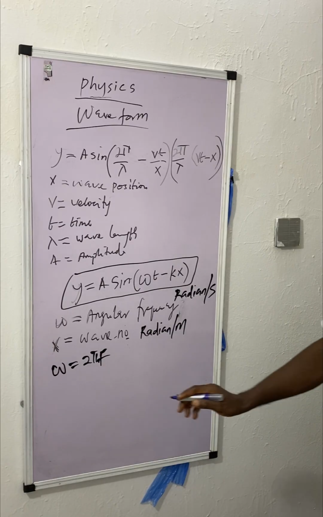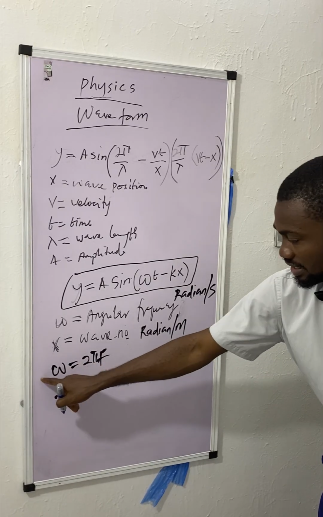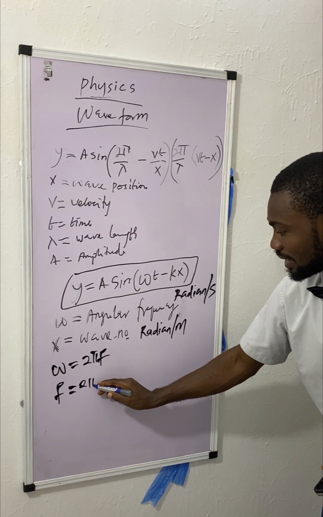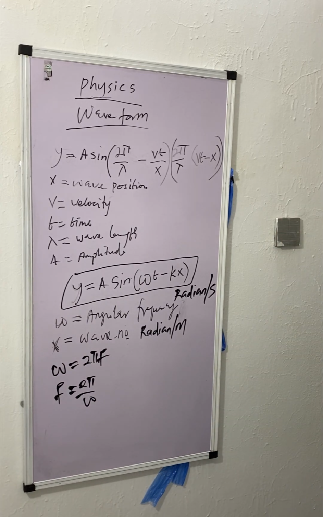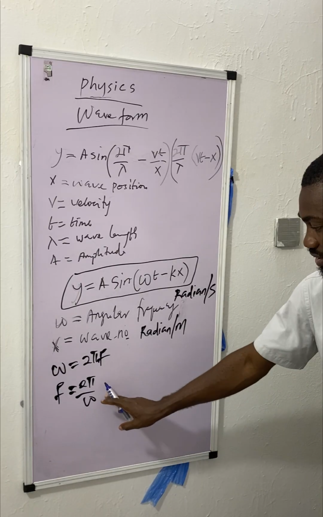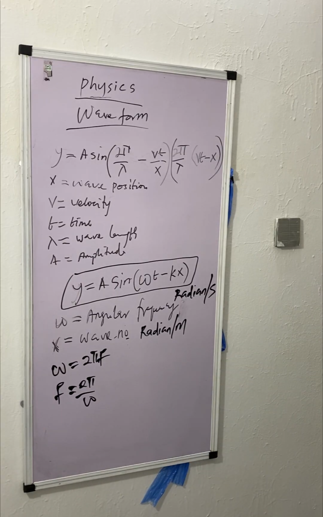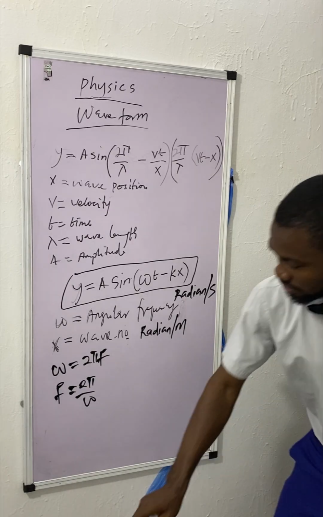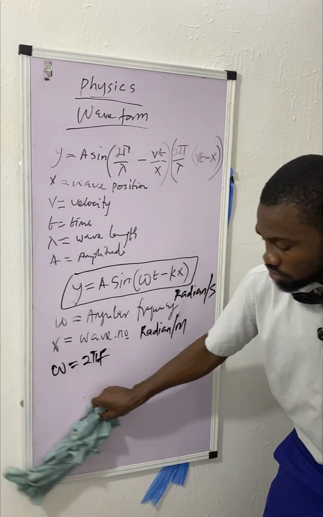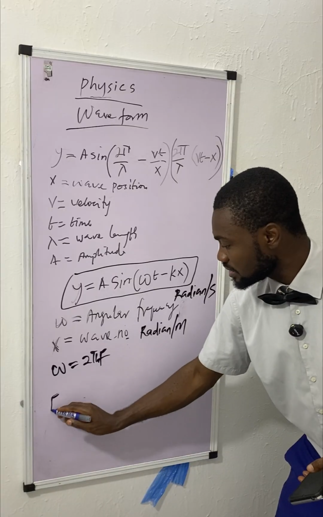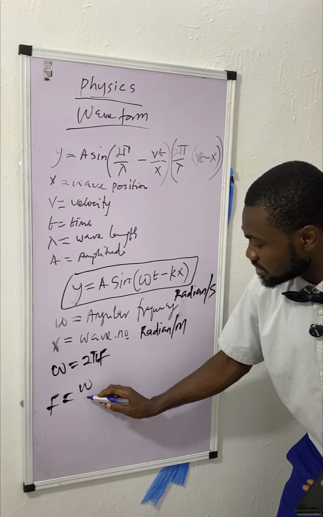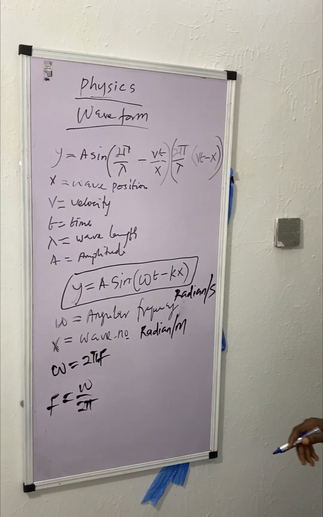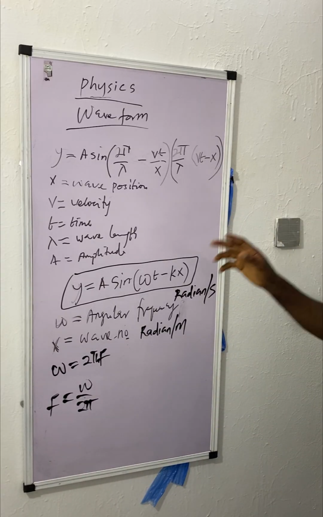Then for frequency itself, f, it is equal to angular frequency over 2 pi. As simple as that.